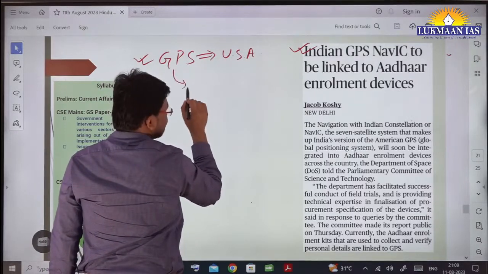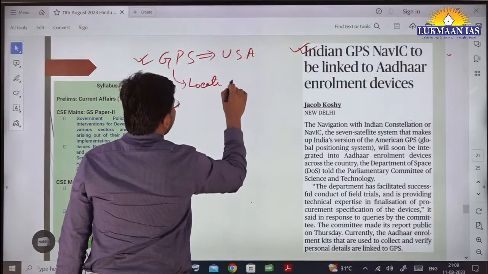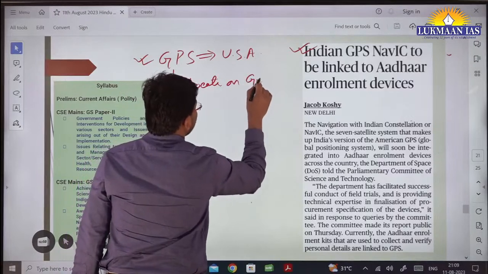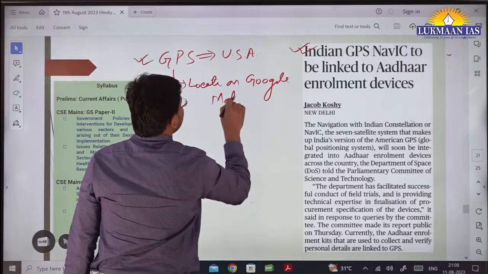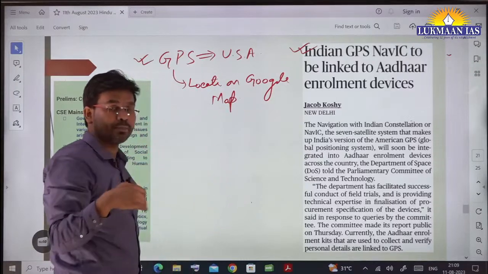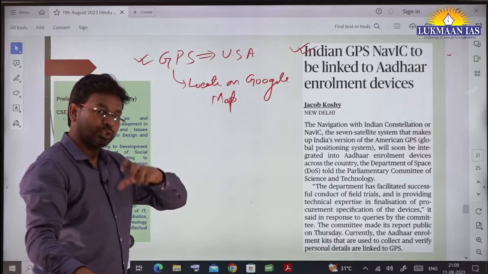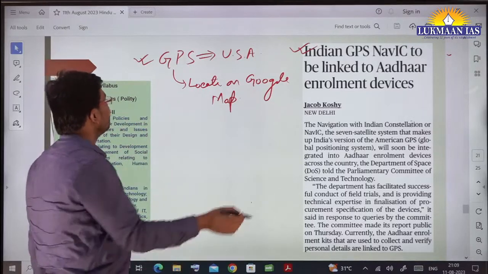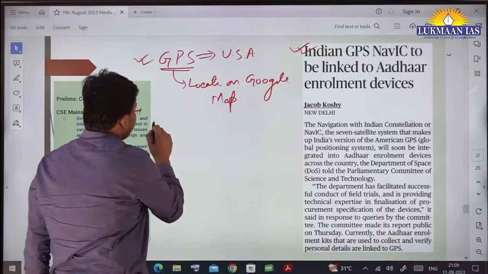We are using this system to locate different places, to locate on Google Map various places. So we use it on a daily basis. If you are going from one place to another, you generally start the GPS system to see which route you have to follow and all. So the Global Positioning System that we are using is of the United States of America.